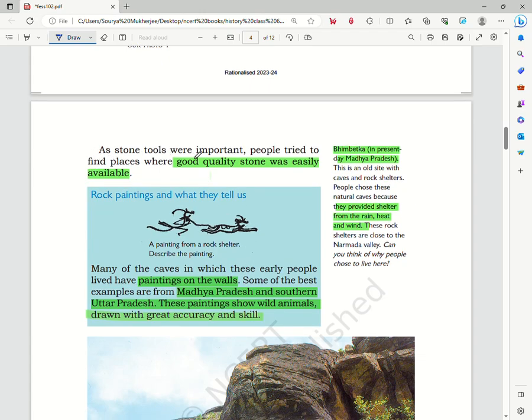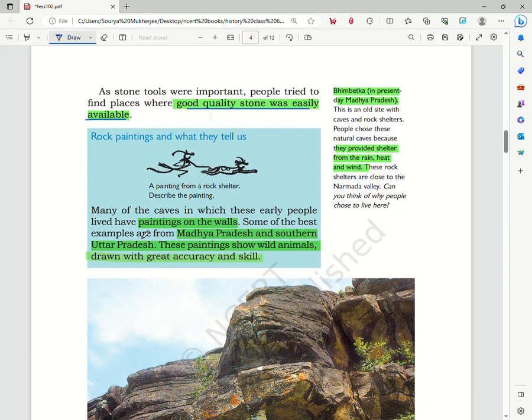As stone tools were important, we see that these hunter-gatherers generally tried to find places where good quality stone was easily available. So they needed good quality stone to make high quality tools, and tools which would not break very easily. So they used to choose places where they could find high quality stone. And while trying to find these kinds of stones, they often came across caves.